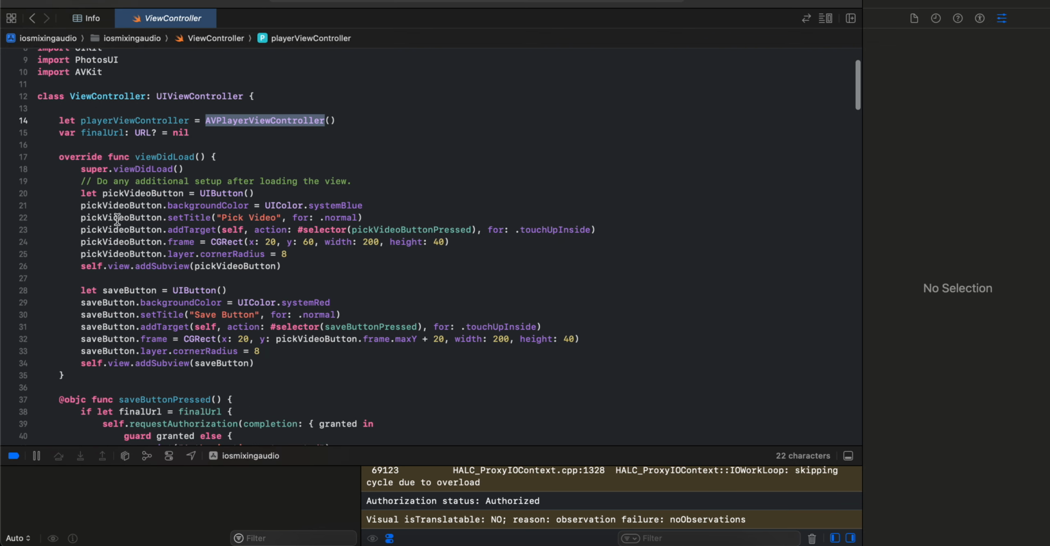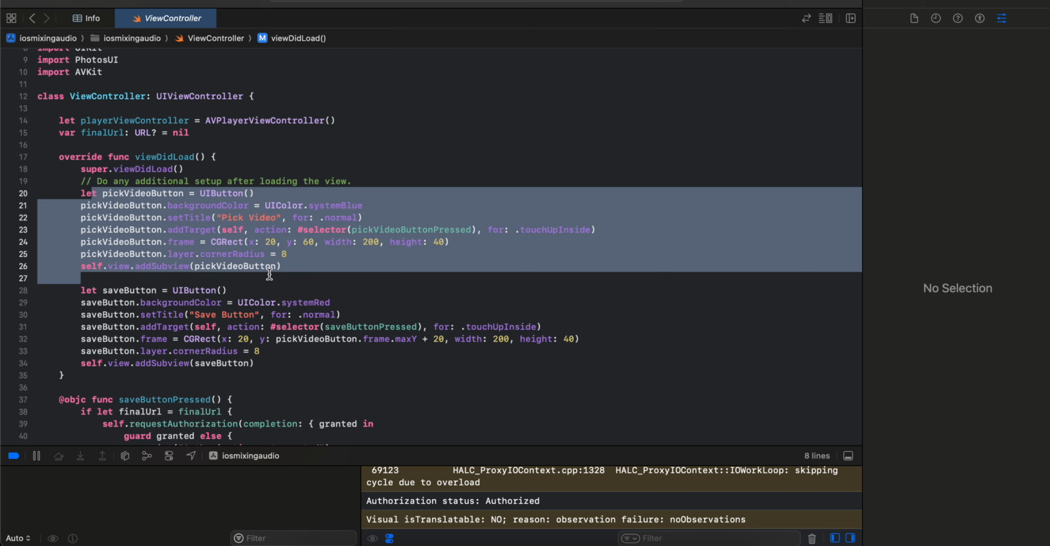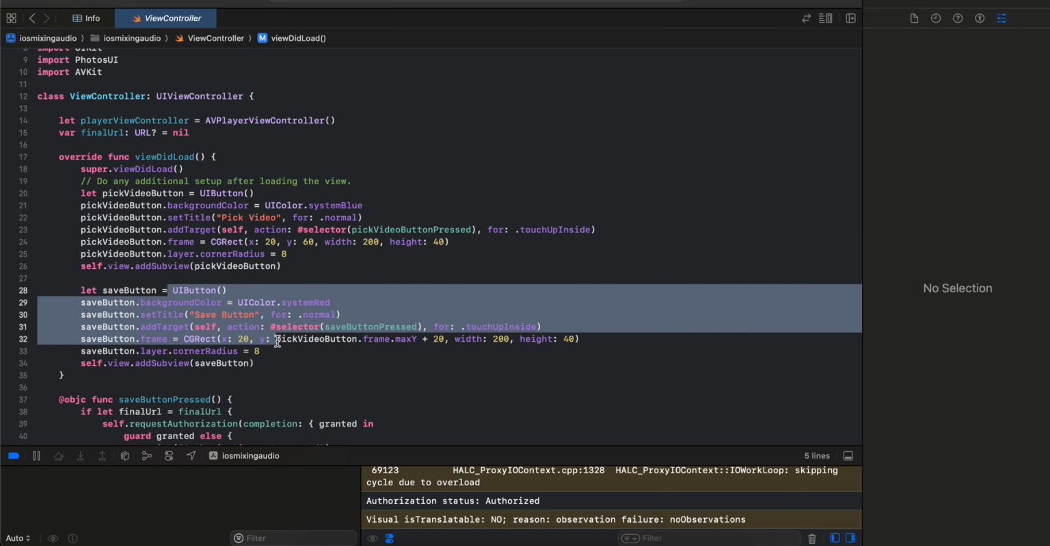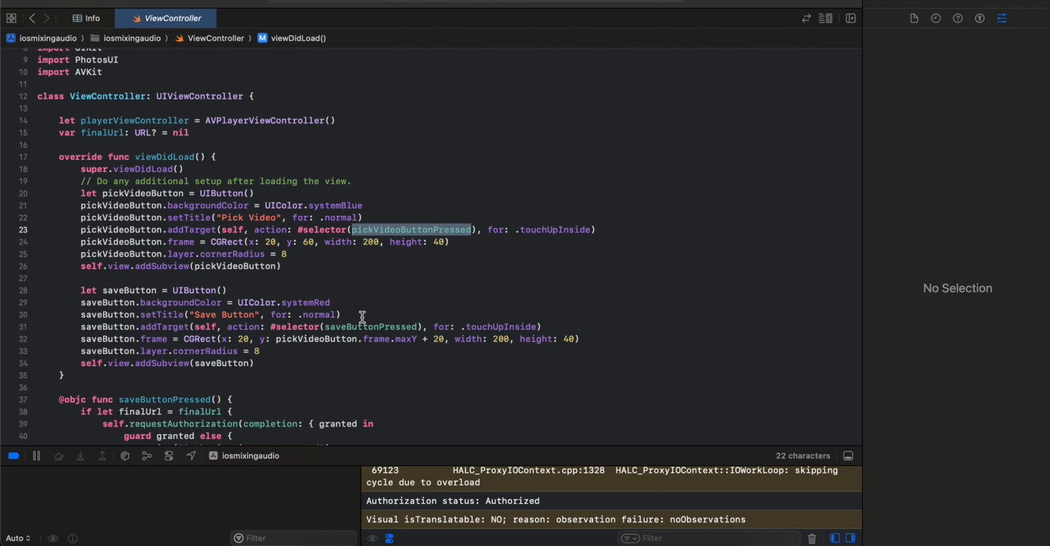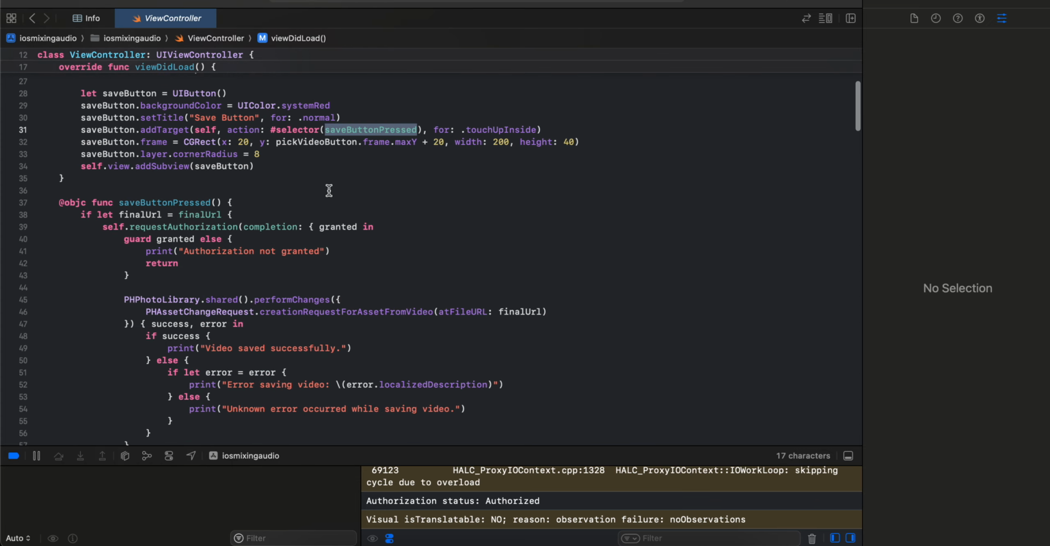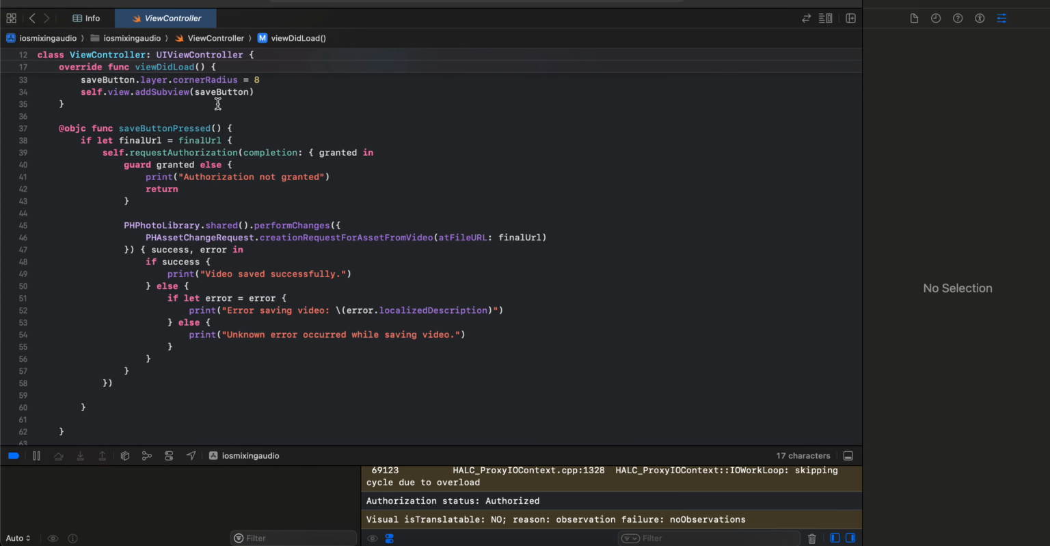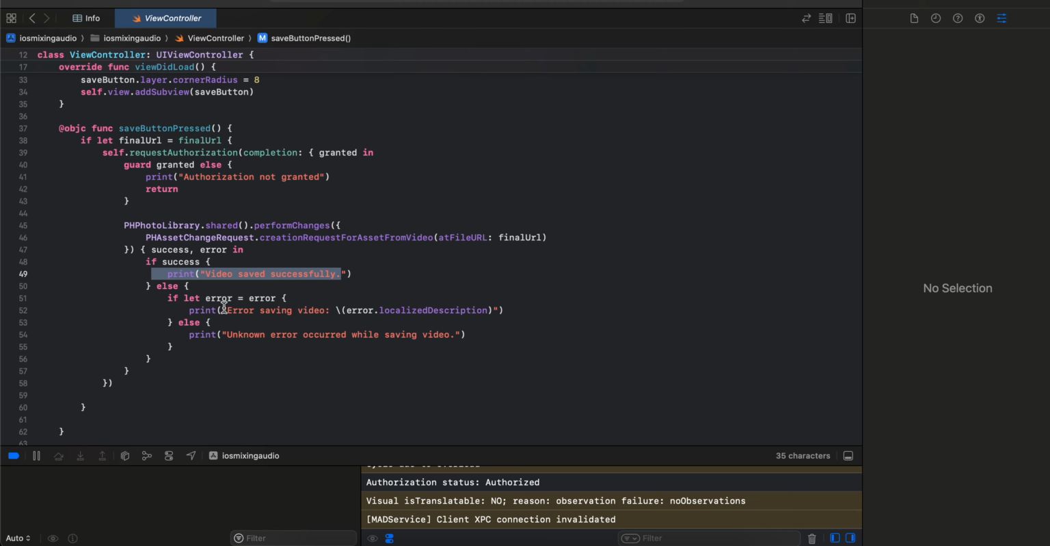And here inside viewDidLoad, I have created a UIButton for pick video, and again a UIButton for the save button as well, for saving. And on click of it we are calling these particular functions. Once the save button is called, we check if final URL is not empty, and if we have the Photos app authorization, then we call PHPhotoLibrary.shared().performChanges and creationRequestForAssetFromVideo, pass our URL, and if it is a success we save our video. If not, we just print it to the console.